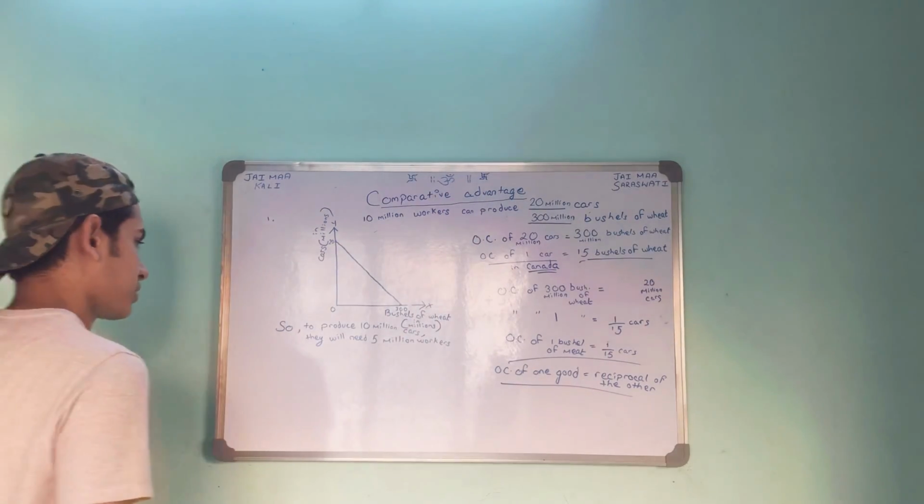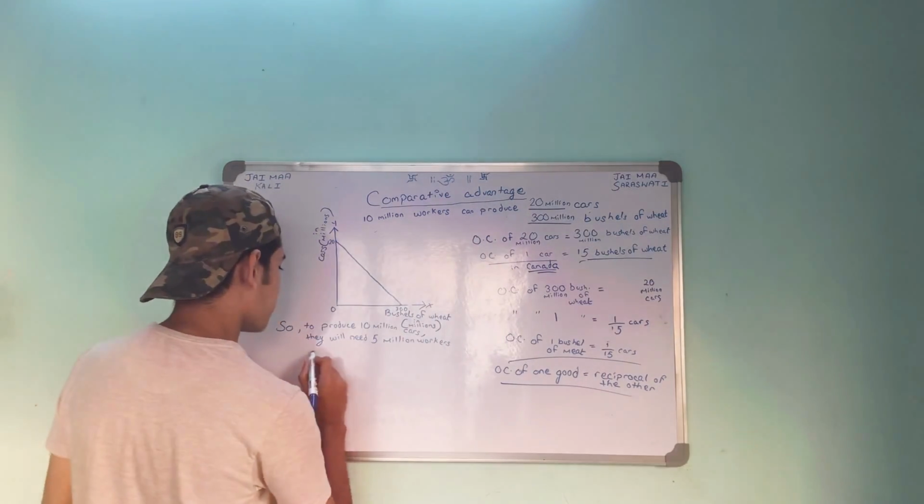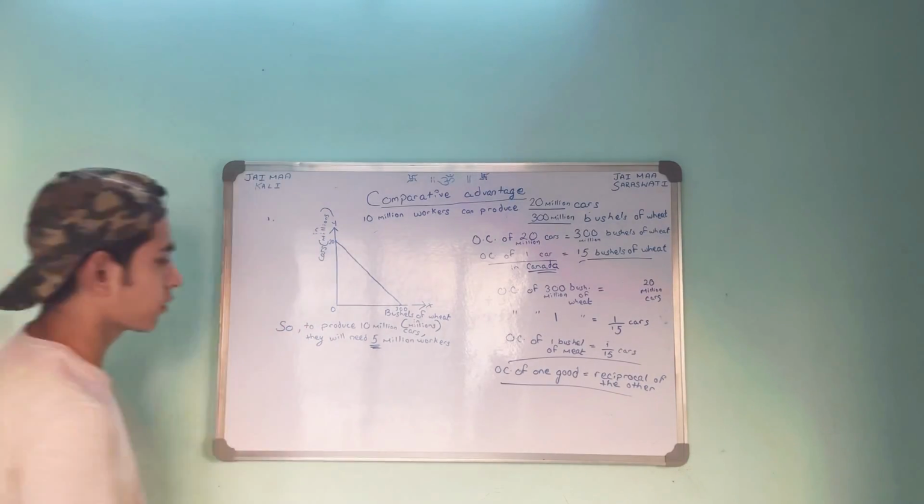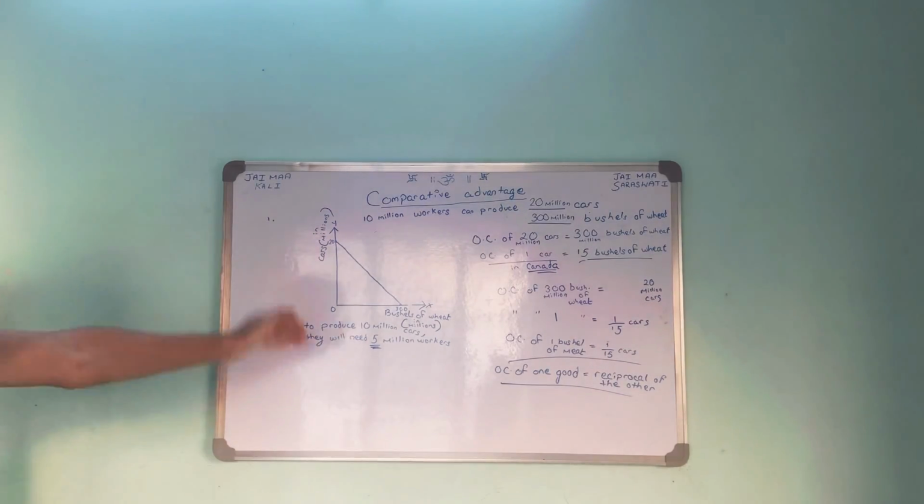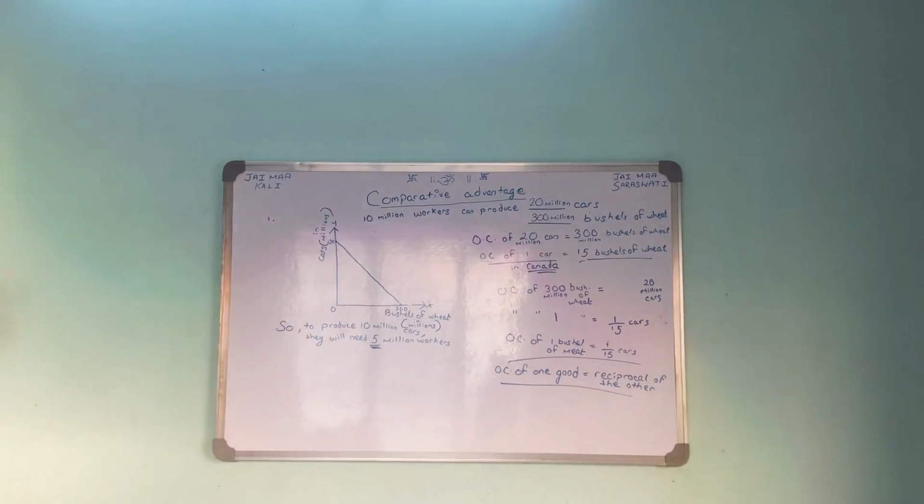How much wheat can it consume without trade?